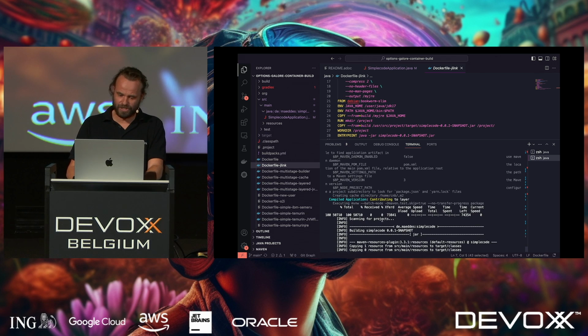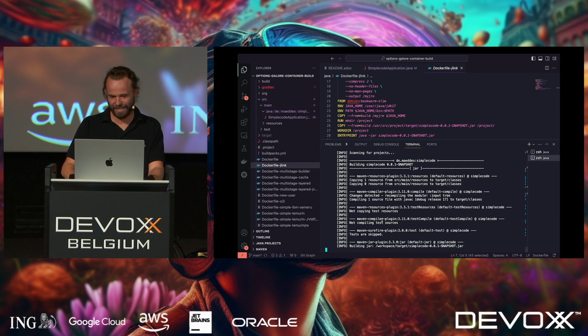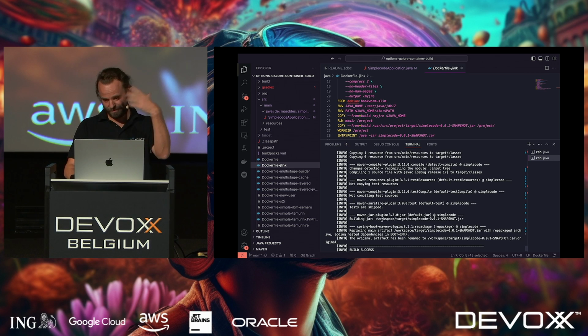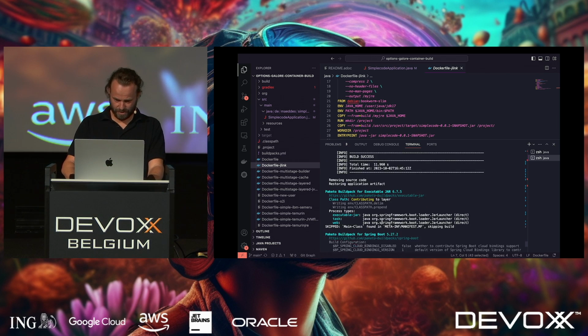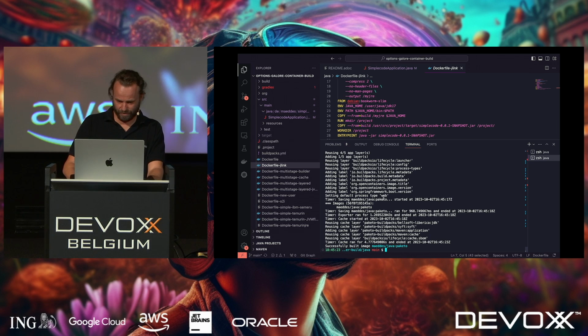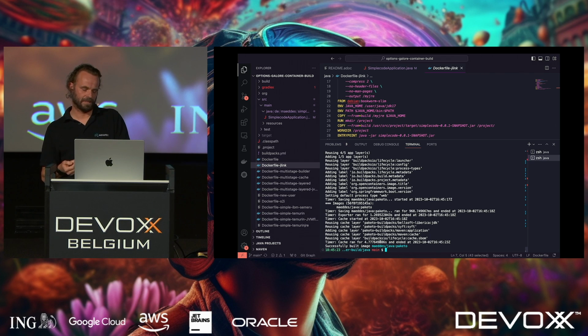And also compared to other build mechanisms, this has a pretty nice bill of materials. So you really get a proper output and see what has been done. You can analyze where things went right or wrong. And so it's going to go through. The first time it is running, it always takes a little longer.